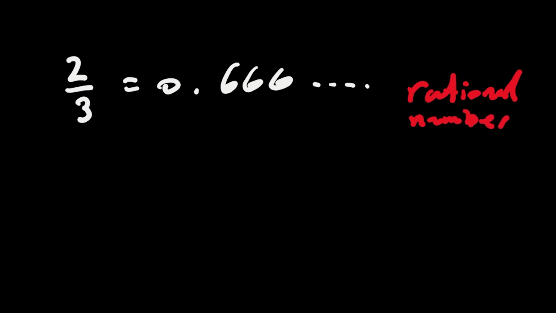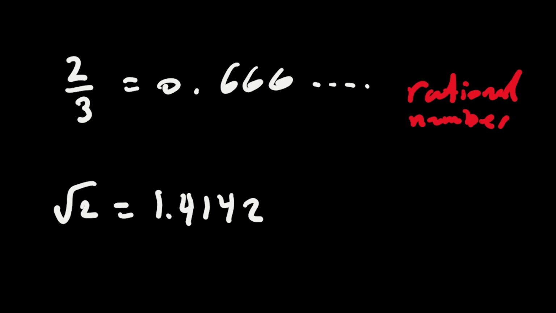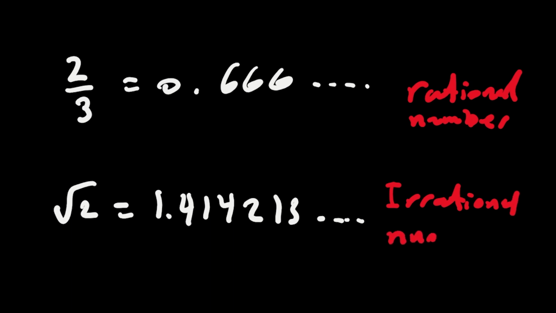On the other hand, we have numbers like root of 2, and that would equal 1.414213. This kind of number is an irrational number.